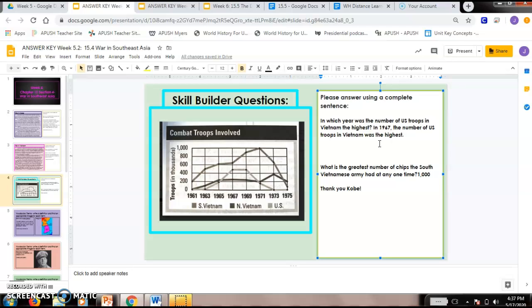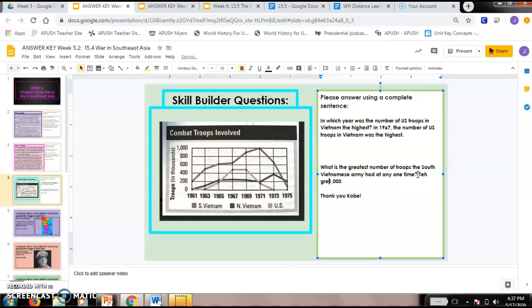All right, and then what is the greatest number? Oh, shoot, typo, you guys. Sorry about that. That should be troops. It's because I do copy the text when I get this because it's so much typing. Troops the South Vietnamese army had at any one time. Okay, so we have to look at South Vietnamese. I know these colors are a little hard to see. Okay, and we've got 1,000 right here. Okay, 1,000. So the greatest number. So the South Vietnamese, you can see they had a lot of troops fighting. So thank you, Kobe. You had the right answer for both of these, even with my typo.